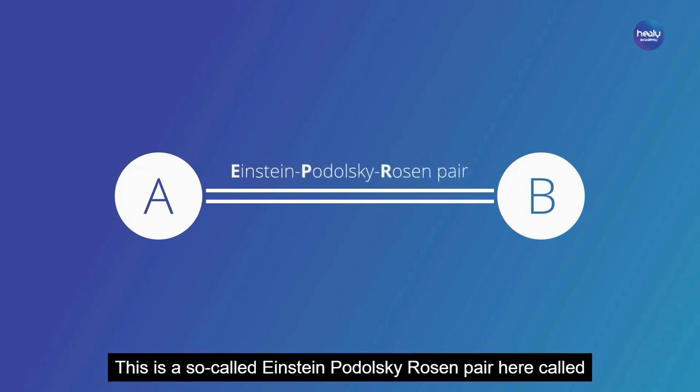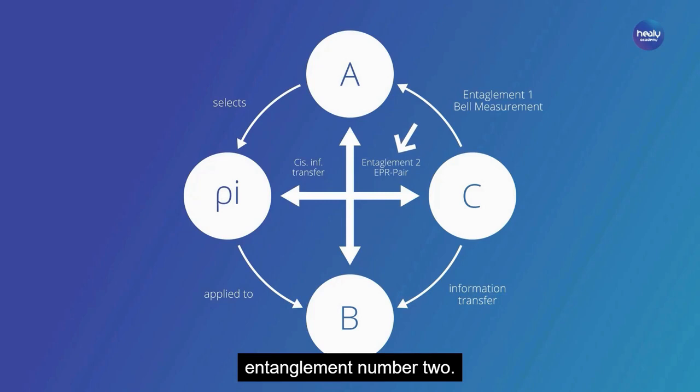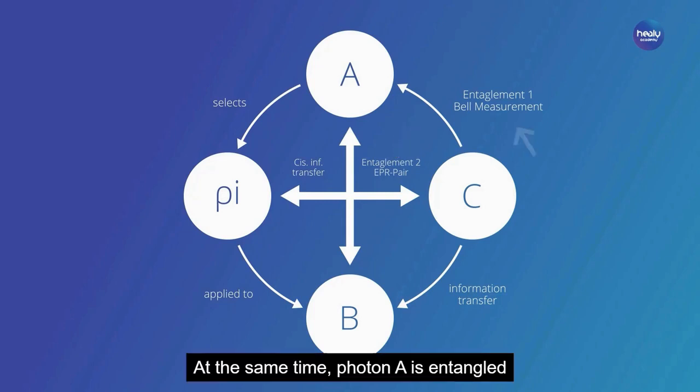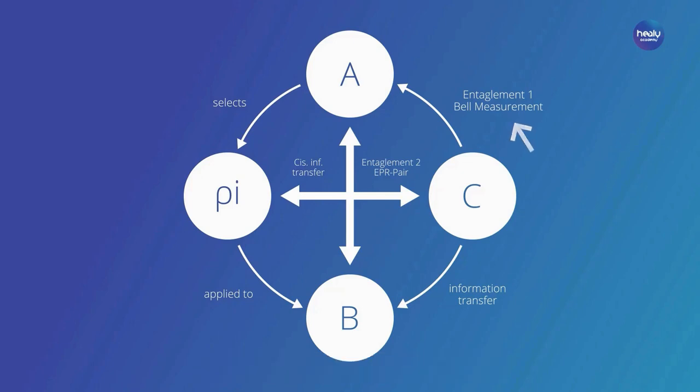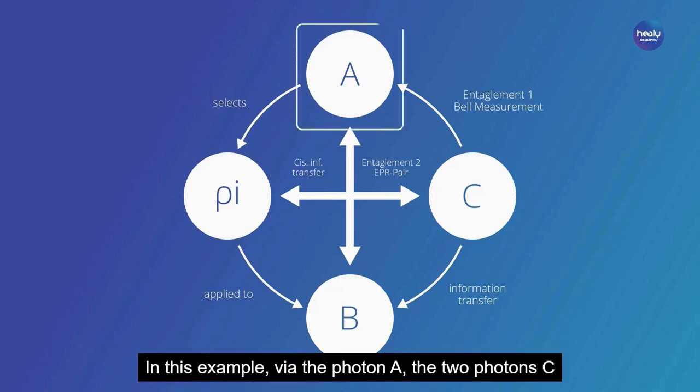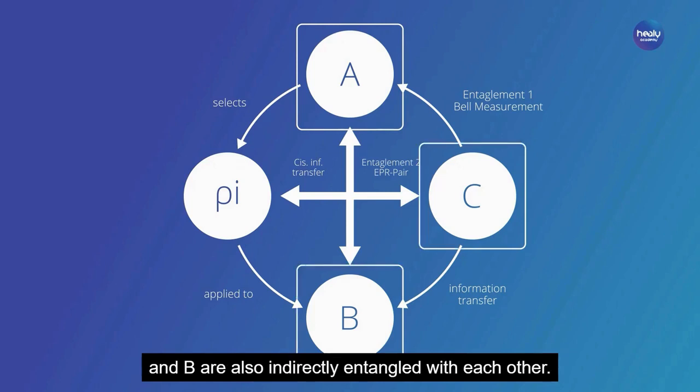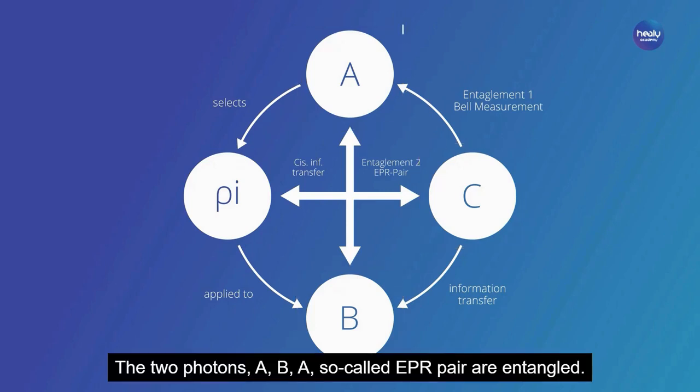This is a so-called Einstein-Podolsky-Rosen pair, here called entanglement number 2. At the same time, photon A is entangled with photon C by a Bell measurement. In this example, via the photon A, the two photons C and B are also indirectly entangled with each other. The two photons A, B, a so-called EPR pair, are entangled.